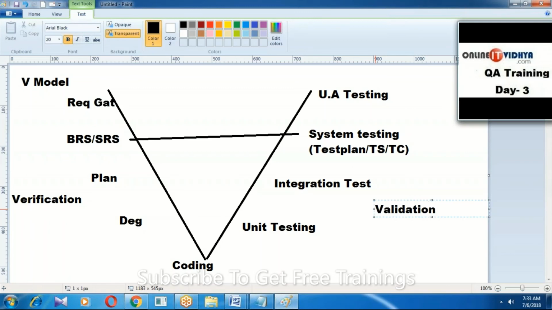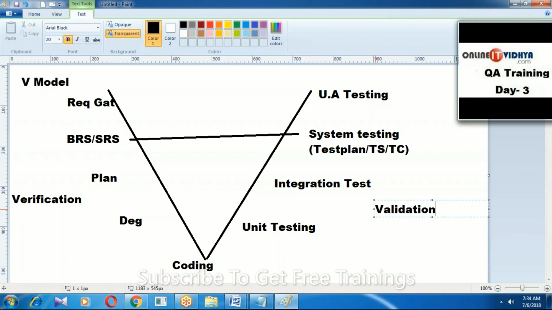Are you clear my point, guys? So once again, V stands for verification and validation. In the V model, both will be performed parallelly, verification and validation. Guys, once again, in the V model, what happened?